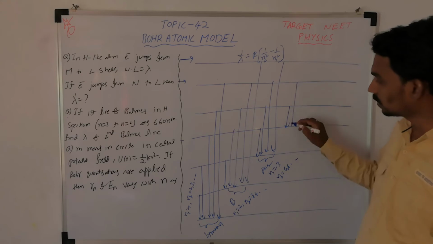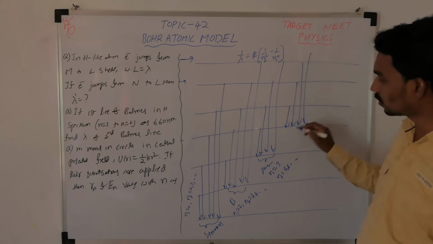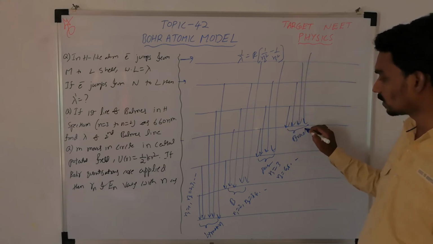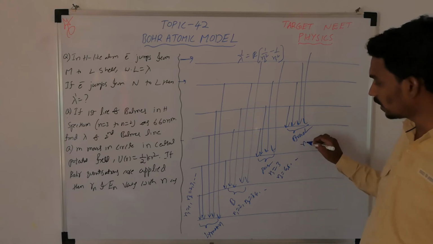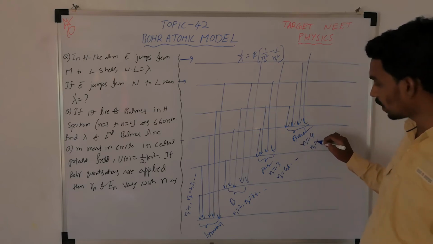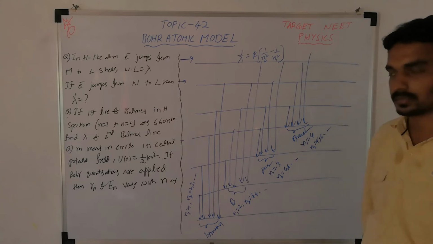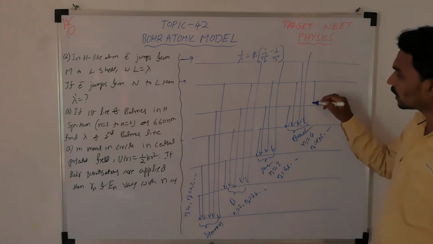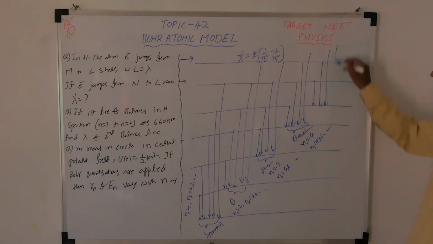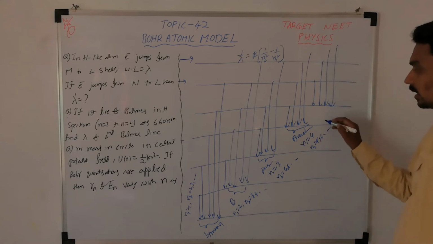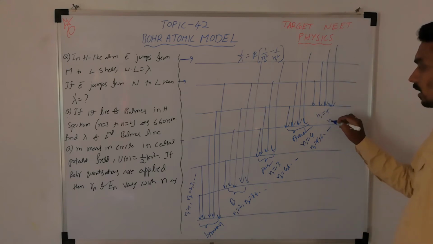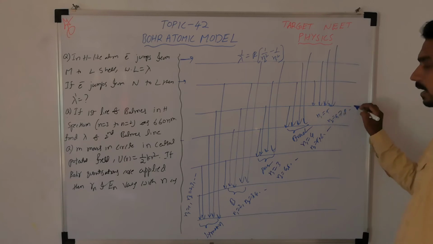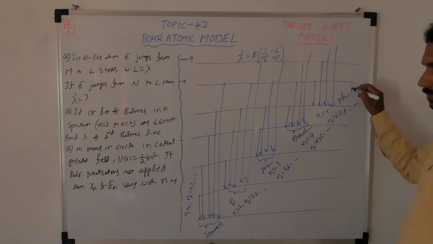When the electron takes a transition to the fourth orbit, it is the Brackett series. Here n1 is 4, n2 is 5, 6, 7, and so on. Similarly, when the electron takes a transition to the fifth orbit, n1 is 5, n2 can be 6, 7, 8 and so on, and this we call the Pfund series.